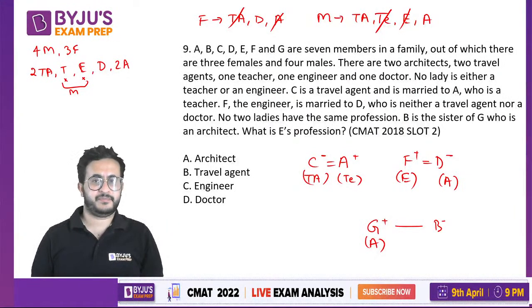Because D is a female architect. So G is a male architect and his sister is B. So B will be the doctor. Then one person remains, E. E will be the travel agent.